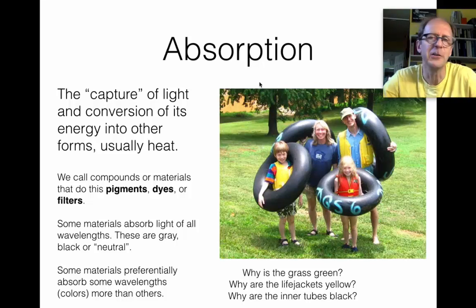So for instance, here's a picture of my family. The life preserver here is yellow. Why is it yellow? Because it is not absorbing yellow light. A lot of the red light, the green light, probably most of the blue light is being absorbed, but the one color that's being reflected most efficiently is the yellow, and the other colors are being absorbed. The blue shirts are reflecting the blue, absorbing the other colors. These inner tubes are absorbing all the colors of the light equally, so we call that black or gray.